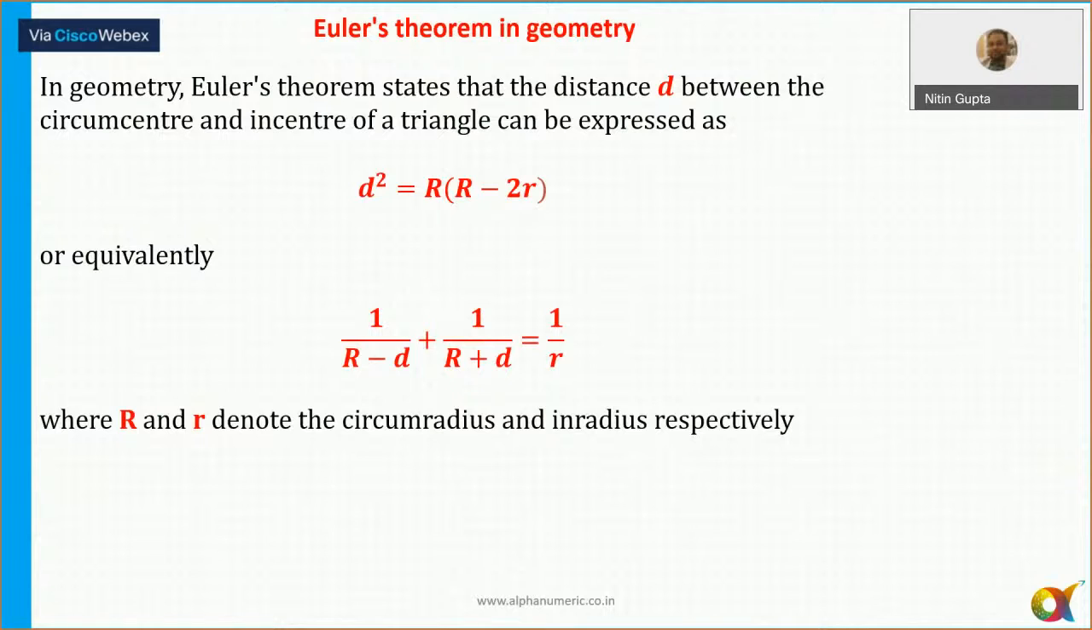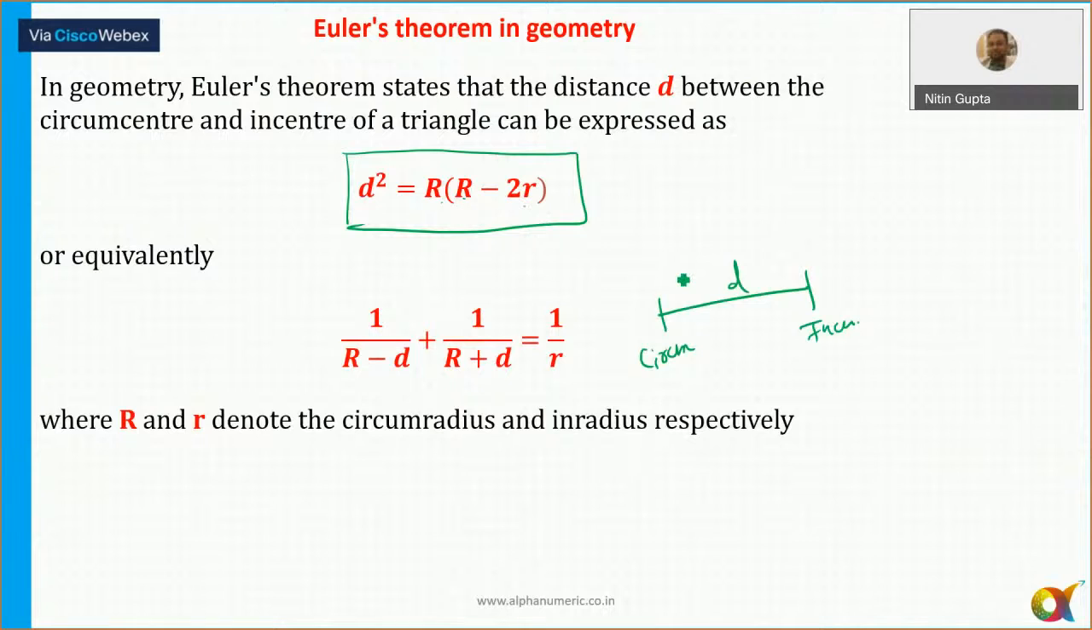In geometry, Euler's theorem states the distance between the circumcenter and incenter. So there are 2 points here. One of the points is the circumcenter और दूसरा incenter है. So इसके बीच में distance अगर d है तो कैसे find out करेंगे? Okay, so these are two formulas here. You can remember them. The d square is equal to R into R minus 2r, where capital R is the circumradius and small r is the inradius. Okay. So capital R is the circumradius, small r is the inradius. All right.